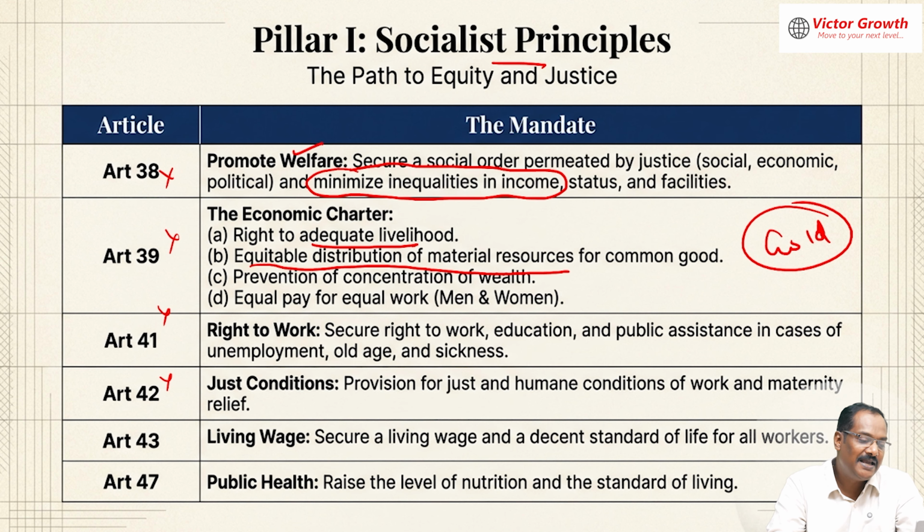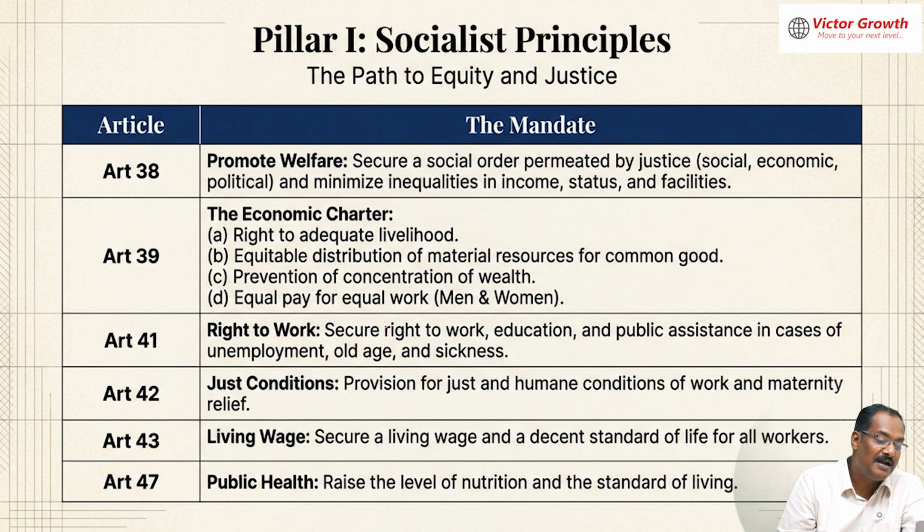So I'm saying equitable distribution of material resources, you have to give. Prevention of concentration of wealth: you cannot make Ambanis and Adanis, concentration of wealth is not possible. Equal pay for equal work. These are something which is implemented.